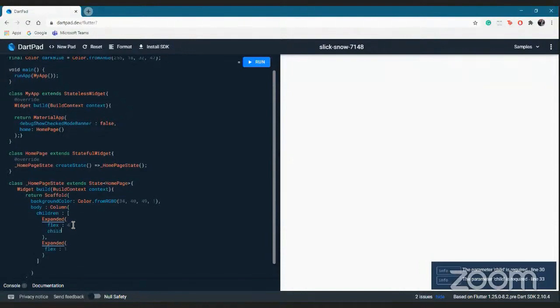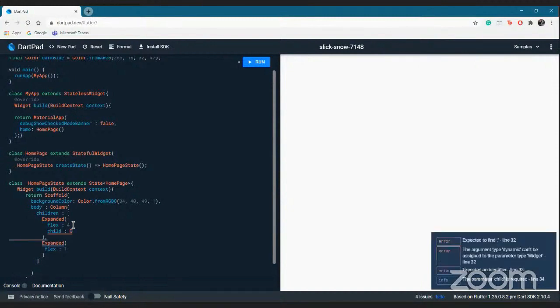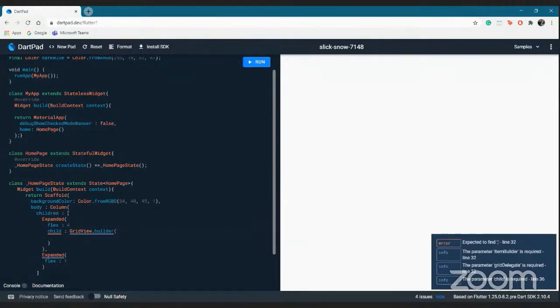So when I put it out here, my child will be a grid view builder. Now what is a grid view? As the name suggests, it will build a grid out there for you. Now the errors will be pointed out on the right. So at one point, in case you have any,